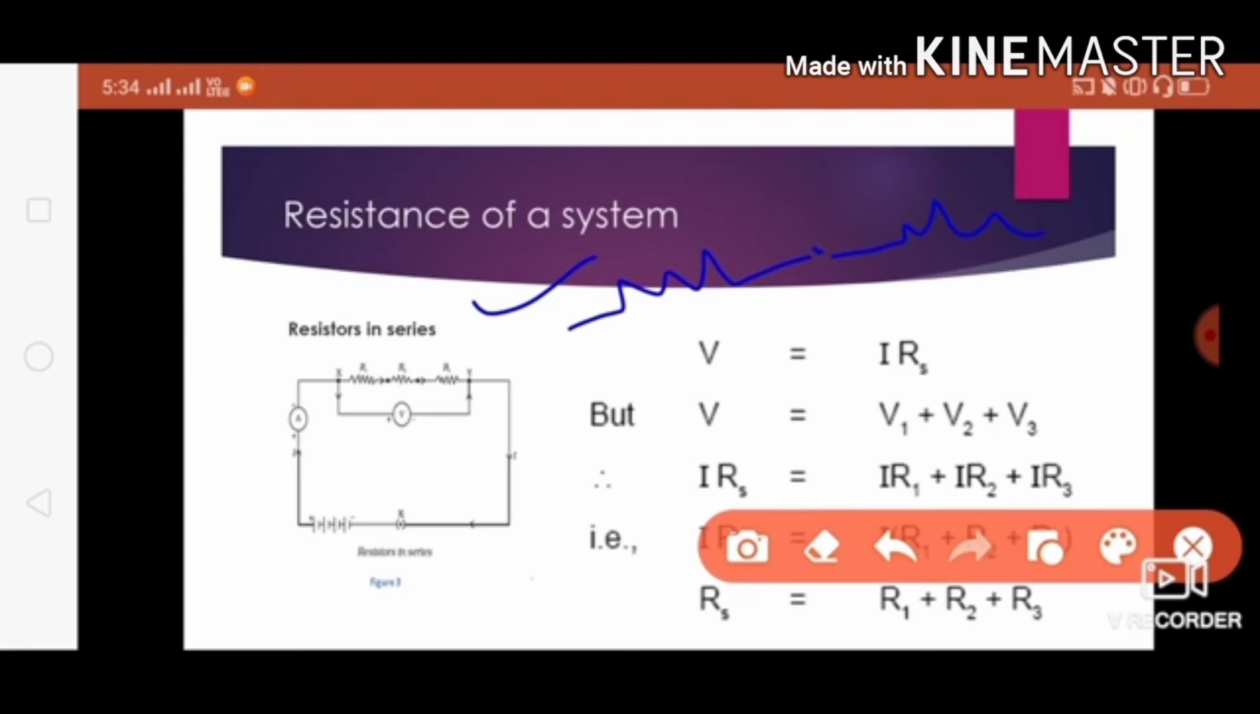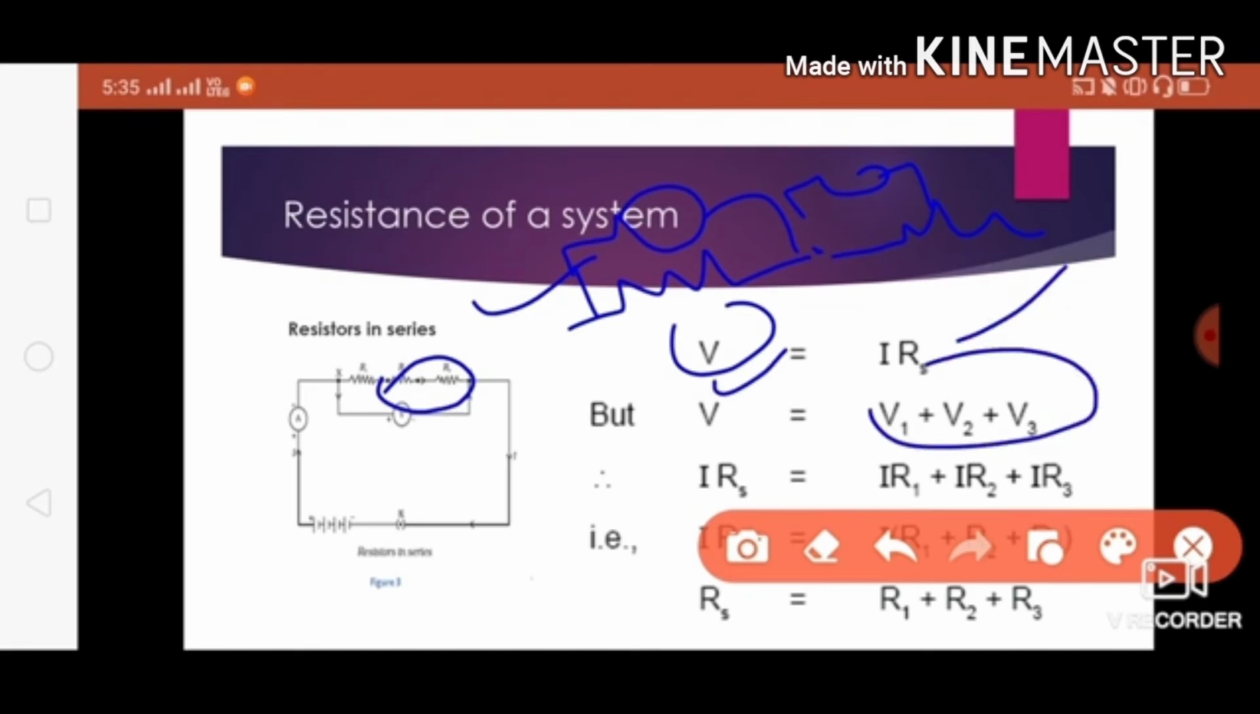So what exactly will happen in a series connection? The current will be the same and the voltage will drop. There is one voltage drop here and one more voltage drop here. When you apply Ohm's law, V equals I into Rs. The total voltage is equal to the sum of the individual voltages: V1 plus V2 plus V3.